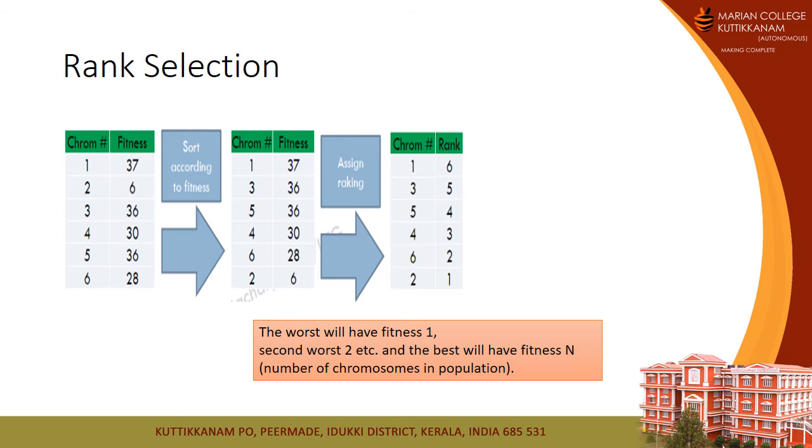the first chromosome, which has the fitness value 37, has the highest value, so the rank is 6 there. After allocating the ranks, we select the best 2 ranked chromosomes as the parents. So these are the 3 methods that we use for chromosome selection: one is roulette wheel selection, second is tournament selection, and third is rank selection.